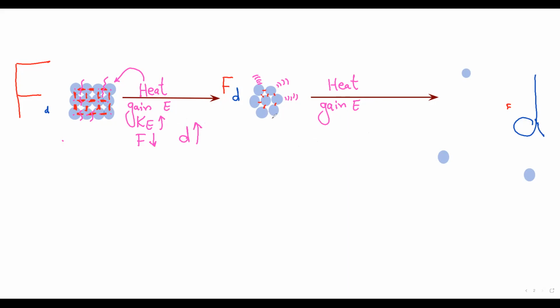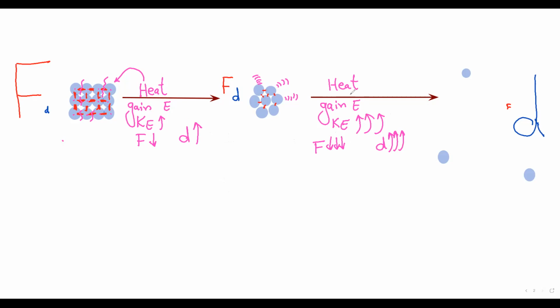When the liquid state gains extra heat, the kinetic energy starts to increase more and more, and the forces decrease more and more, and the distance increases. So there is a relationship between the energy and the distance. As the energy increases, the distance increases like this. This is called the kinetic theory of particles.